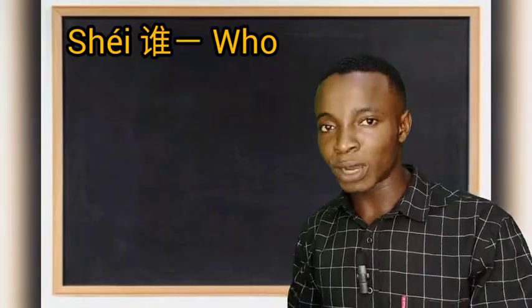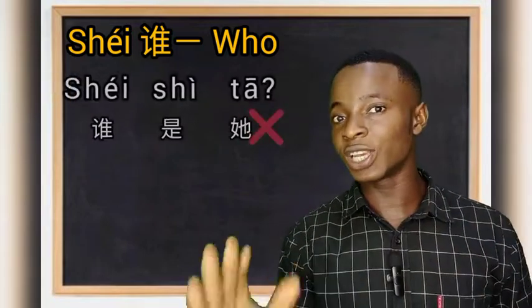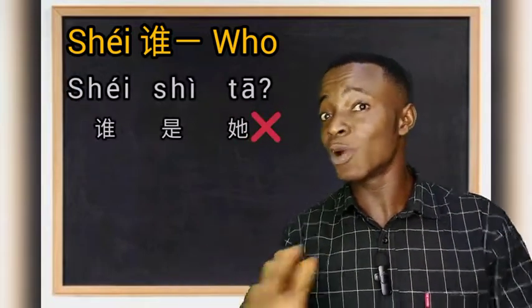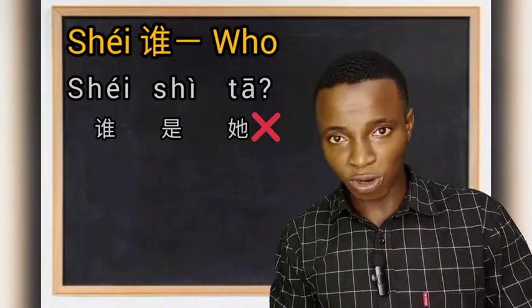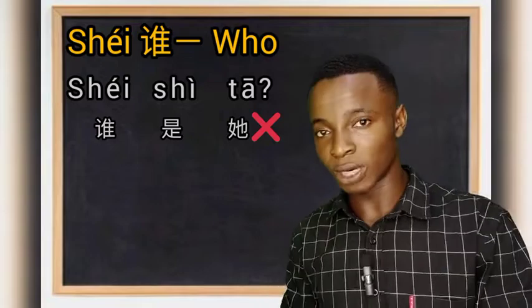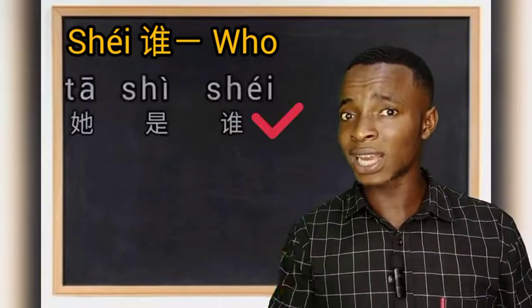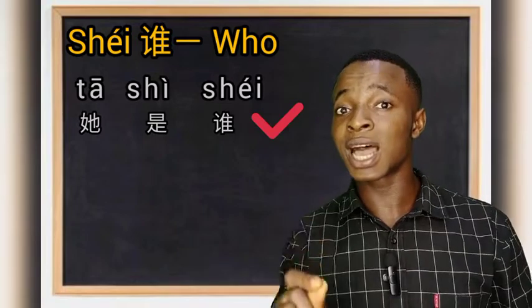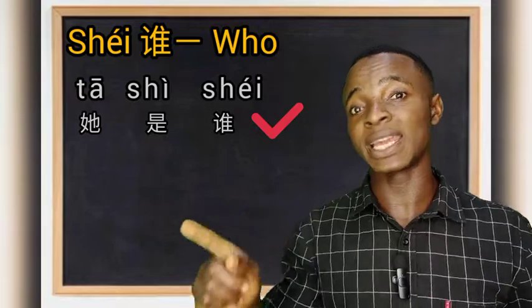But if we have a pronoun in the question, for example, who is she? We cannot say 谁是她? We cannot ask the question directly. Why? It is because she is a pronoun. So we have to turn it upside down, giving us 她是谁? By leaving the question word at the end of the sentence.